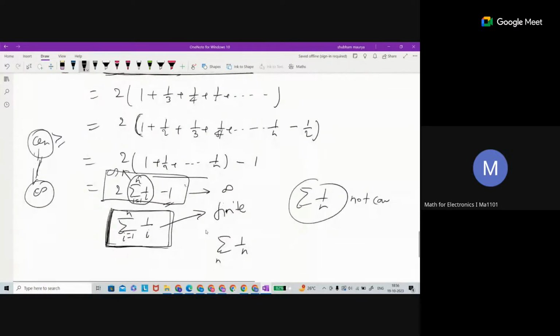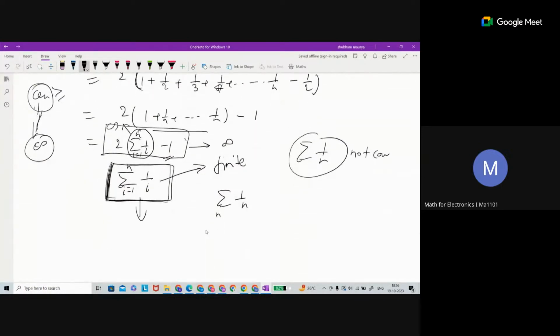But we need to prove whether this series, this 1 by n, or whatever I just wrote here, is convergent or not. Convergent means the series is convergent. All of you, what is the meaning of a series being convergent? Yes, sir. A series is convergent means the sum exists. But here I am saying this sum does not exist, means this series is not convergent. Not convergent for a positive term series means it is divergent. This is a divergent series.